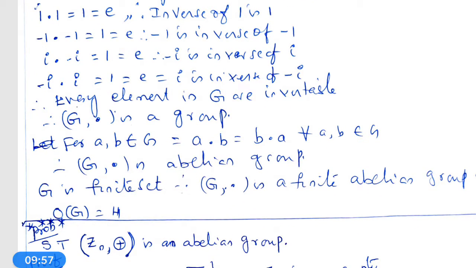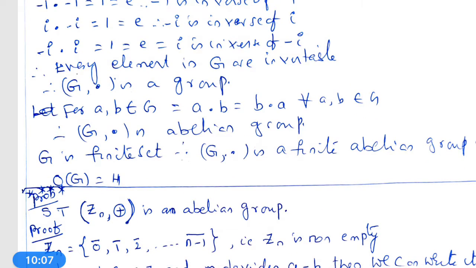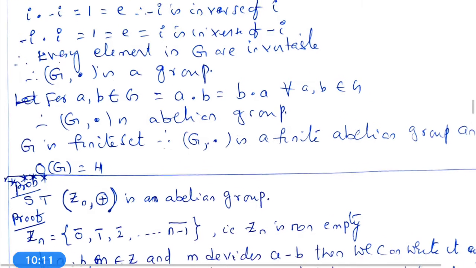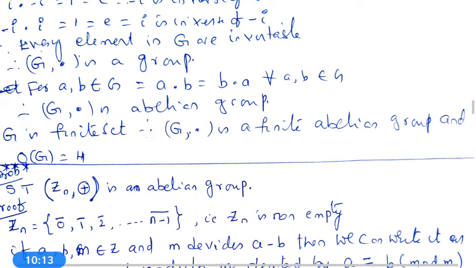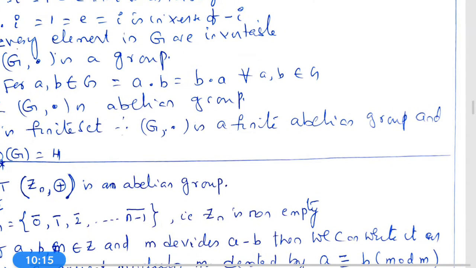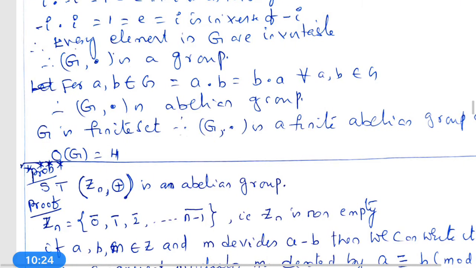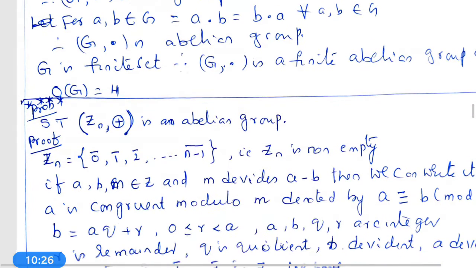For A, B belonging to G, A dot B is equal to B dot A for all A, B belonging to G. Therefore, G, dot is an abelian group and G is a finite set. Therefore, G, dot is a finite abelian group. And what is the order of this group? How many different elements are in the group G? G has 4 elements, 1, minus 1, I, minus I. Therefore, the order of G is equal to 4.